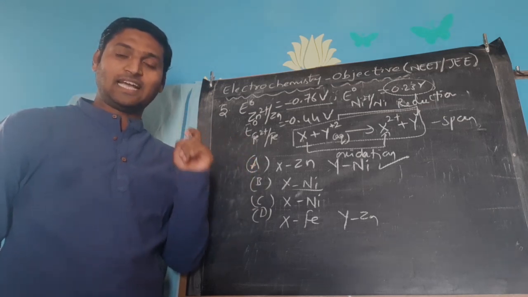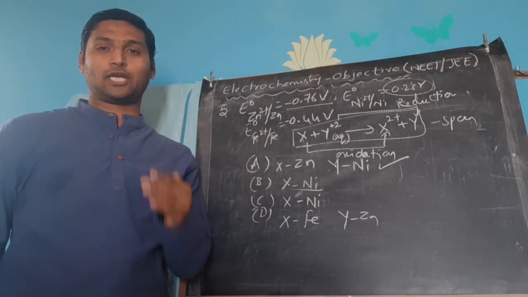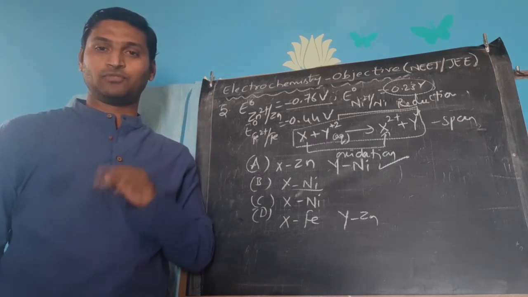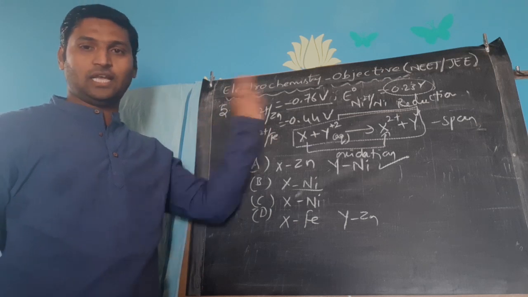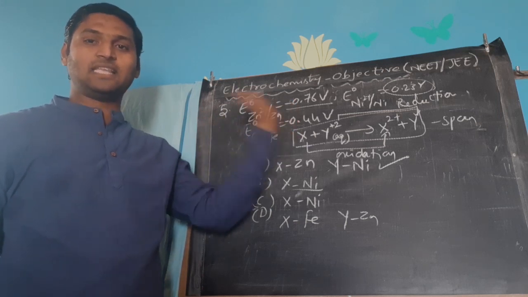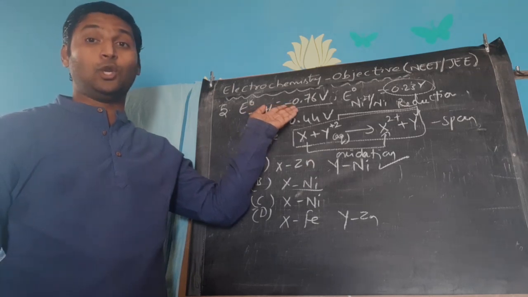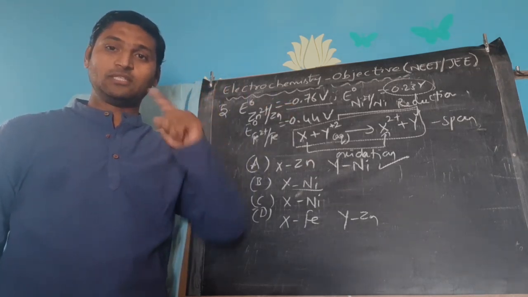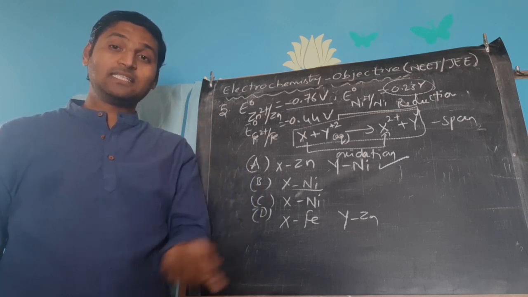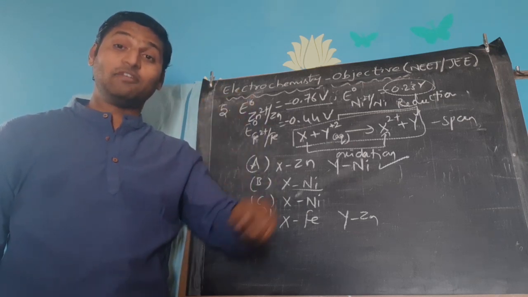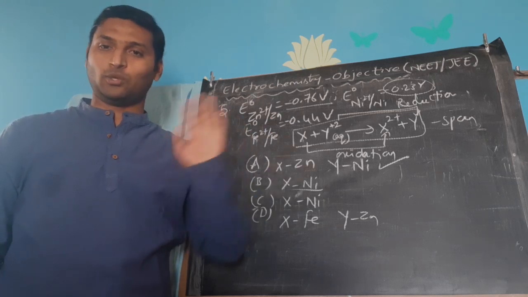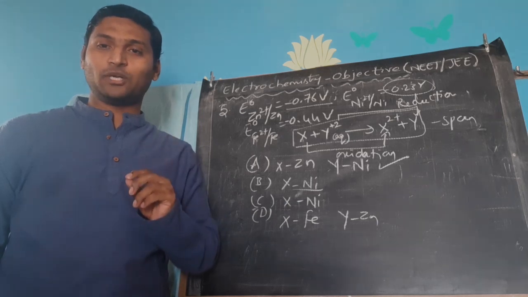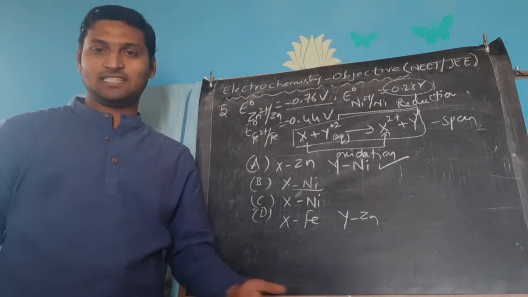Understood? So, this is again based on the applications of electrochemical series that we have learned when we were discussing theory. So, it's very simple and clear. Three elements given, which can displace the others is asked, and the one with lowest electrode potential being most electropositive, because a more electropositive element displaces ions of a less electropositive element from its salt solution. To be most electropositive, its electrode potential should be lowest. That is the case. Okay.